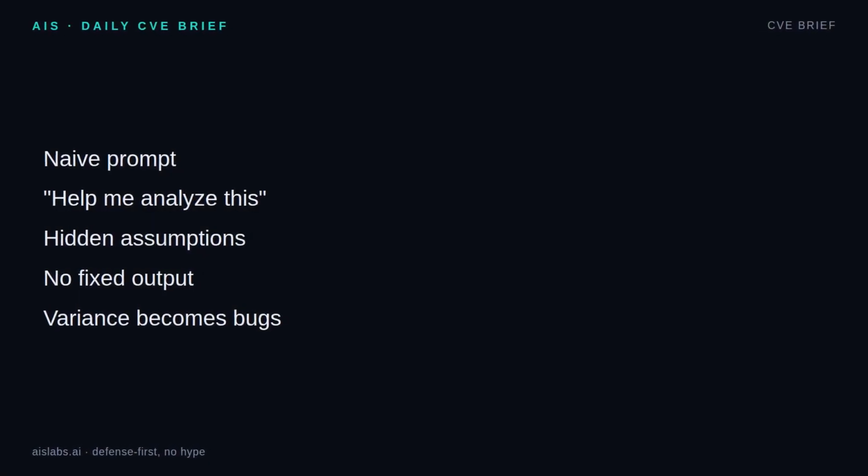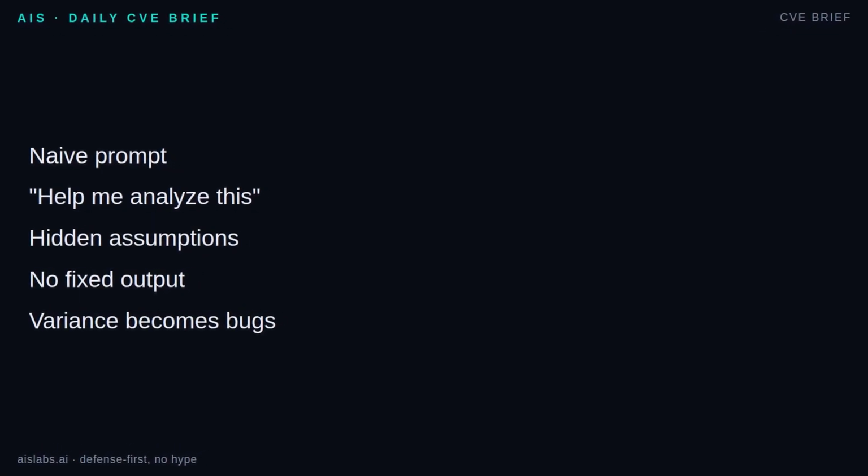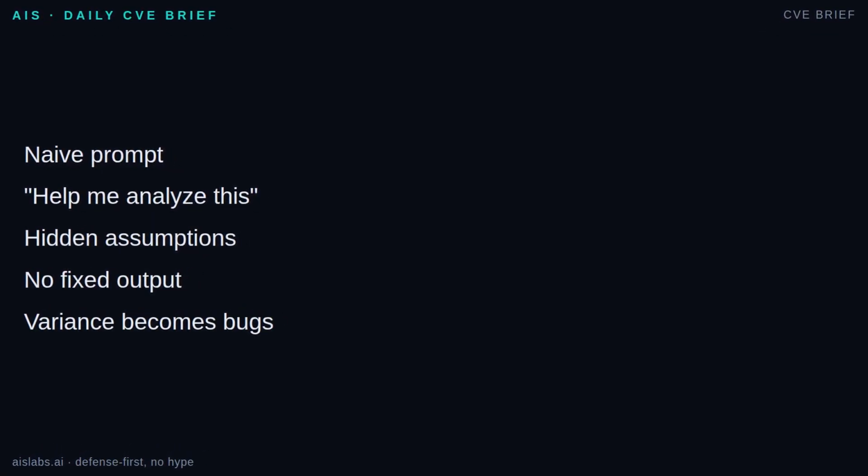The beginner version of prompt engineering feels like talking to a helpful person. Please analyze this. Make it better. Give me the key points. That works in a chat window because you can correct the model after it answers. It breaks in software because the next step expects something specific.